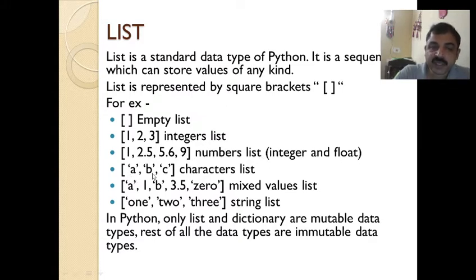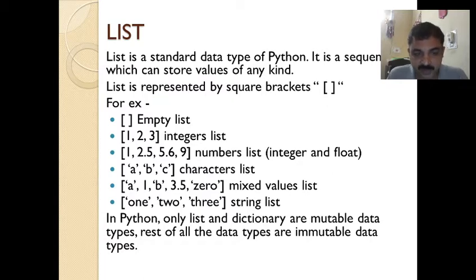Then we have a character list, where a, b, c is written as a list. Then we have a mixed list with values like a, 'b', 3, 5.0. There is a character here, there is a string, an integer, and a floating point number, all together. Then we use 1, 2, 3 as well, which is a list of strings.